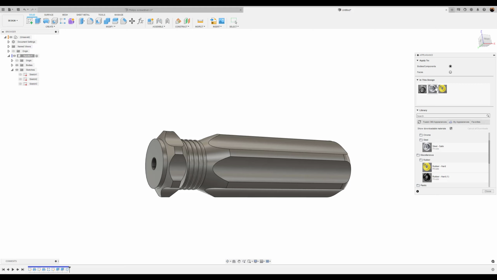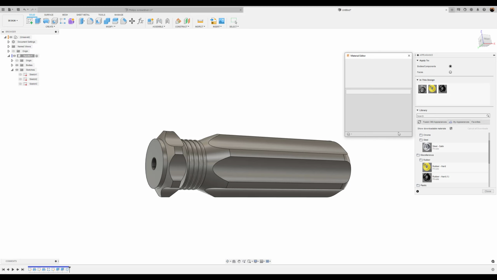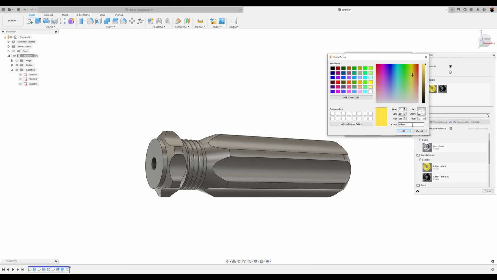I didn't use the steel satin. I removed that. I used the rubber hard black and rubber hard yellow. And this is what I used for the color scheme. Go ahead and click advanced. You can either type these numbers in, or if it makes it easier, click on the color RGB. And this is what I chose right here.